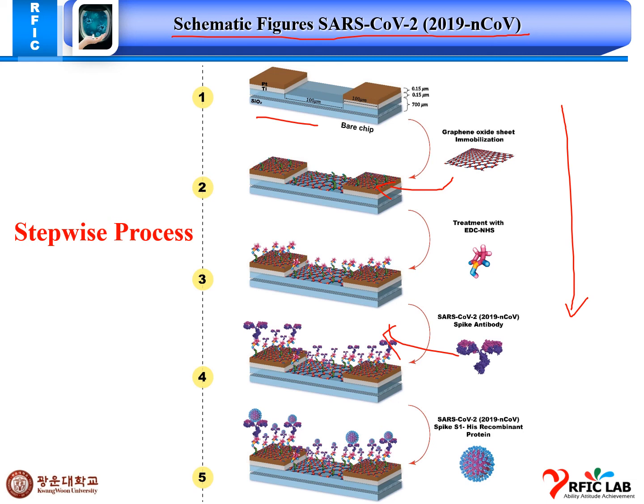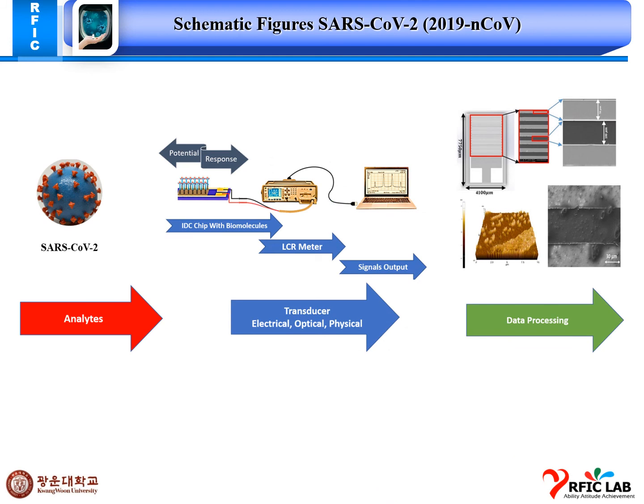Here we can see our antigen protein, this is basically our analyte in this experiment. So basically this is a stepwise process for all the experiments. So this is our analyte spiked antigen and IDC with biomolecules and impedance analyzer and signal outputs. This is a part of the transducer, and finally this is our data processing. I need some changes. I need to modify this picture for our final paper, sir.